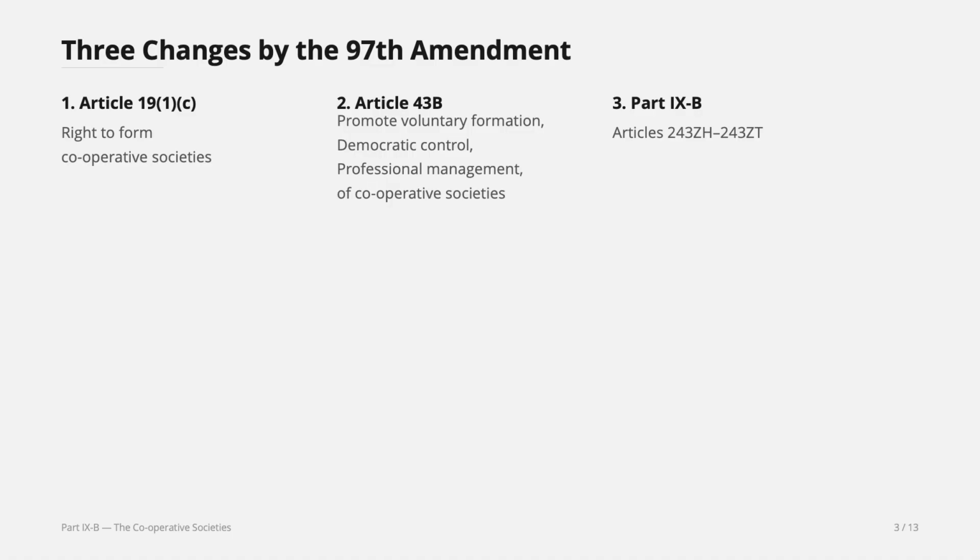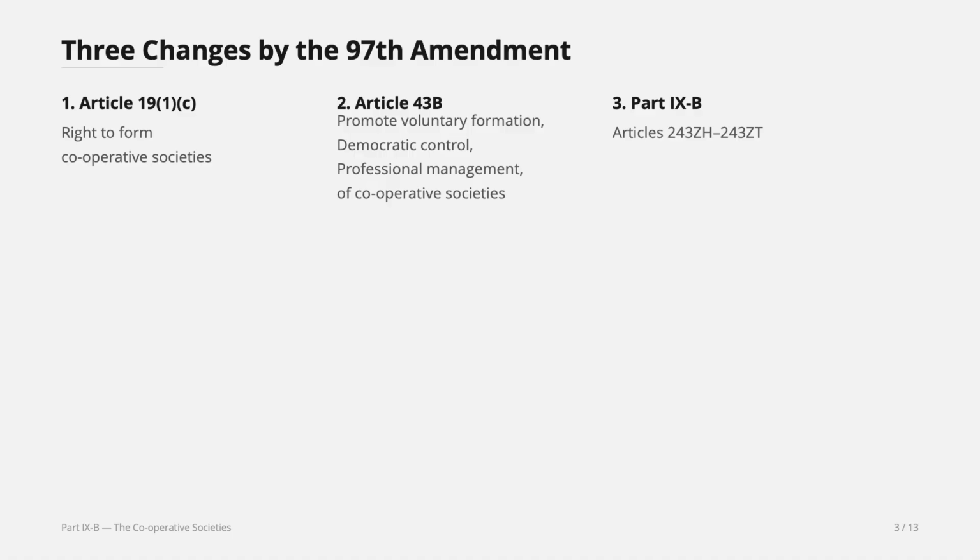So now the right to form cooperative societies is a fundamental right. It's a very important point. And Article 43B is in the directive principles of state policy. Article 43B mentions the formation, control, and professional management of cooperative societies.